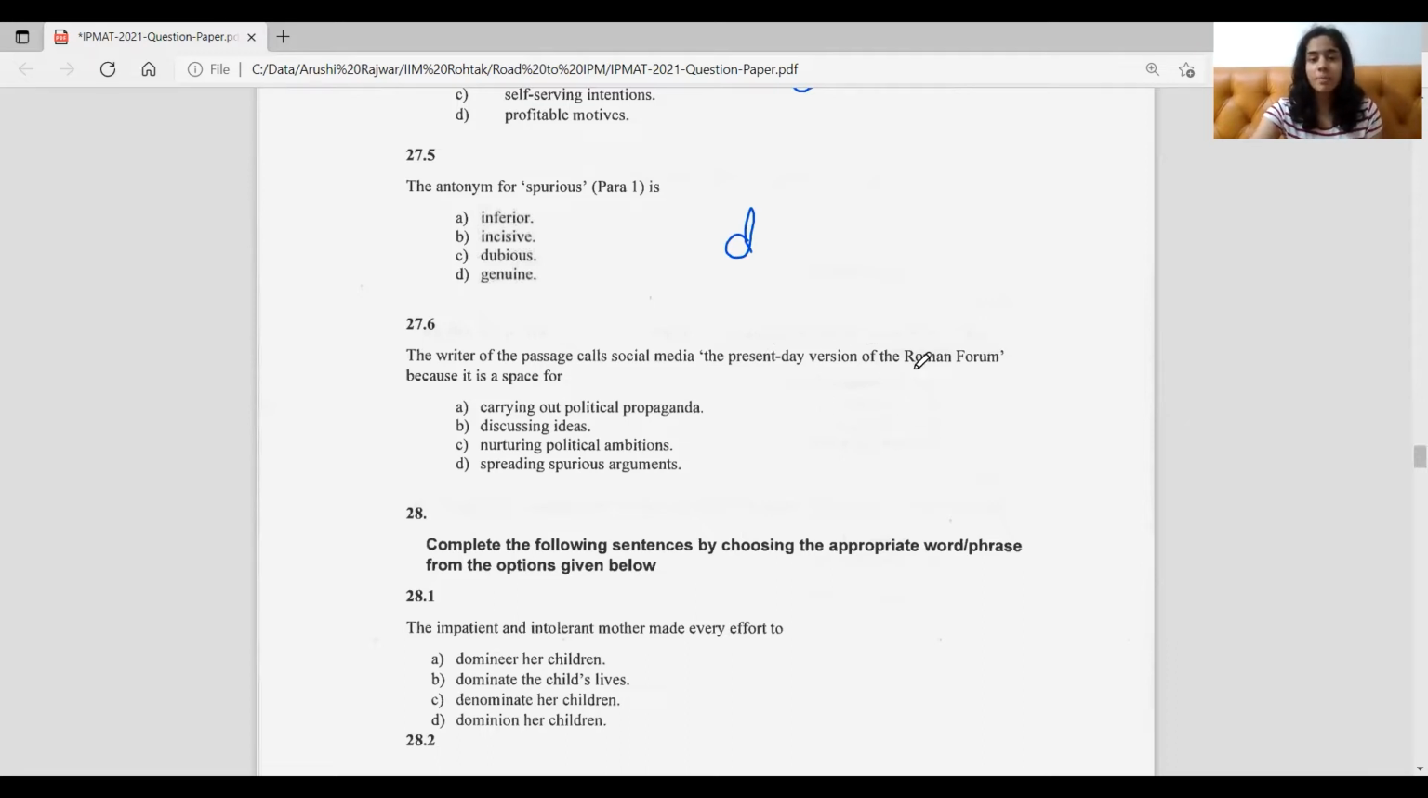And that's why he's compared the Roman Forum to the present day, social media to the present day version of the Roman Forum, because that's what used to happen there in the Roman Forum. Arguments used to be circulated which were not really true, and it was important for people to identify them. And it is the same today as in the passage. So that's why the answer here is also option B. So that's your reading comprehension for the first question of this section of the paper.